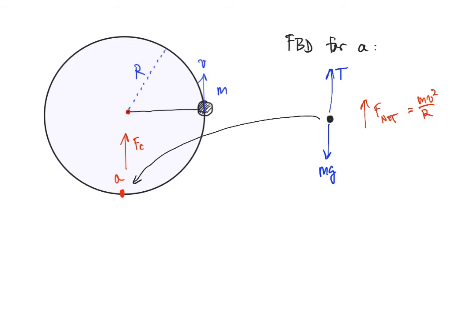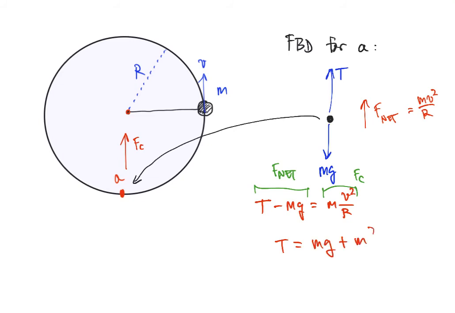So now what I would say is T minus mg equals m times v squared over r. The difference between these forces, the net force, has to be the centripetal force. So again, this right here, this is F net, and this is the centripetal force ma. So here I would say the tension force is equal to mg plus mv squared over r.